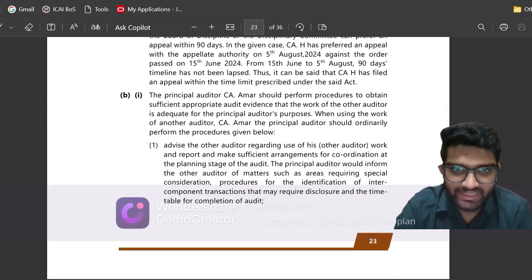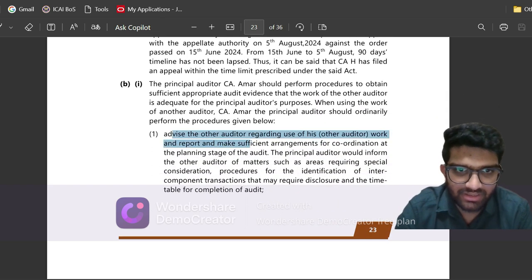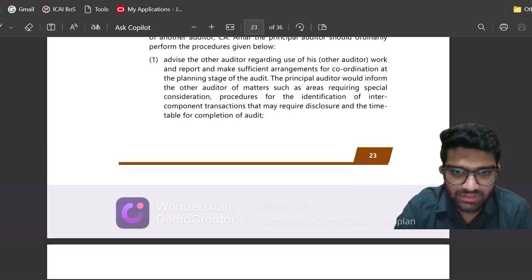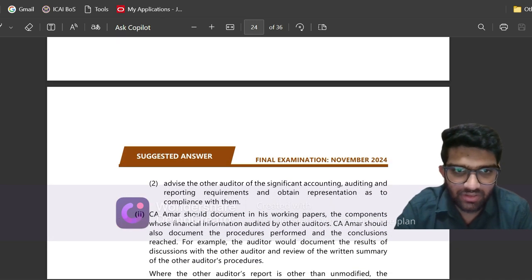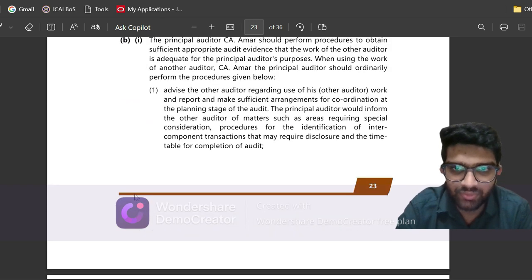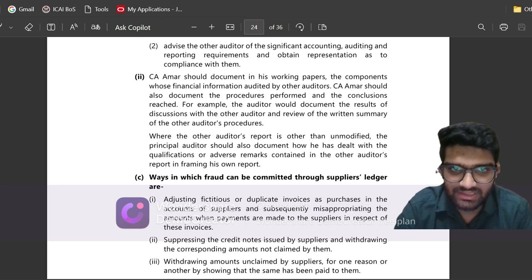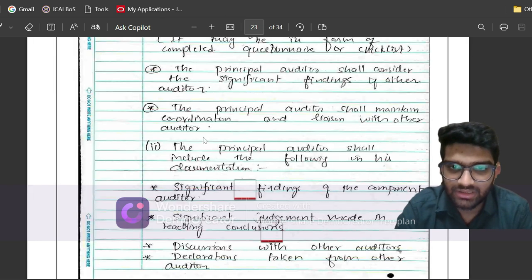So the first part was the same: advise the other auditor regarding the use of his work, coordination, and the auditing, accounting, and reporting requirements. Okay, so ICAI has given us two points, which is fine. Let us see the next part.